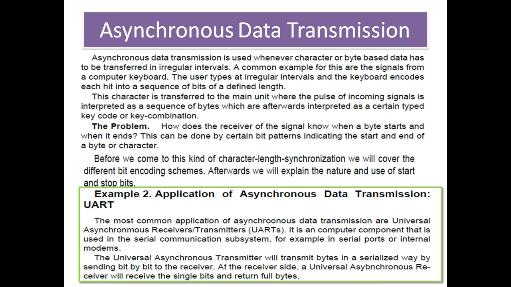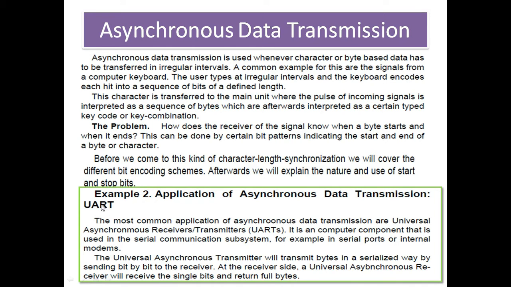This can be done by a certain bit pattern indicating the start and end of the byte or character. Before we come to this kind of character length synchronization, we'll cover the different bit encoding schemes, and afterwards we will explain the use of the start and stop bit. We have taken one example. This is the application of asynchronous data transmission using the UART.